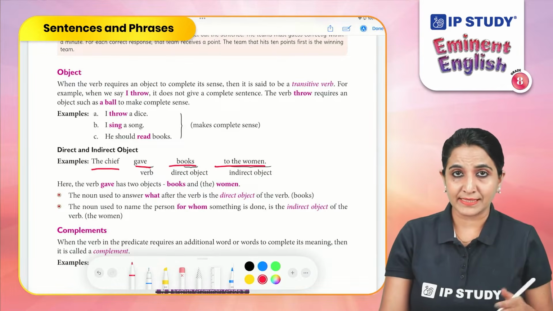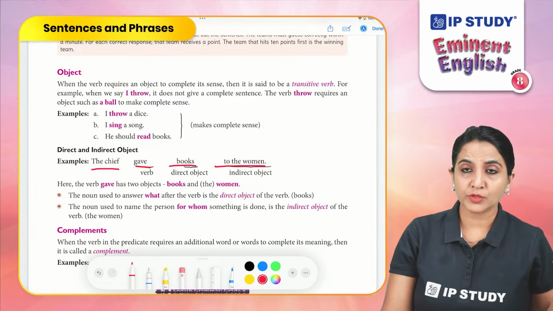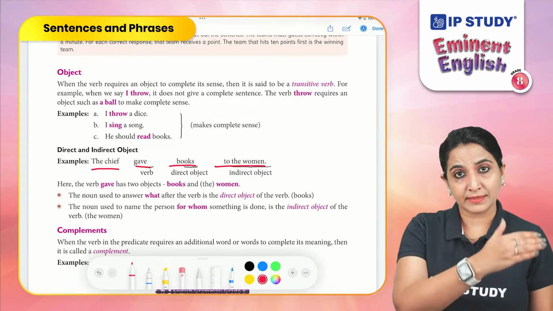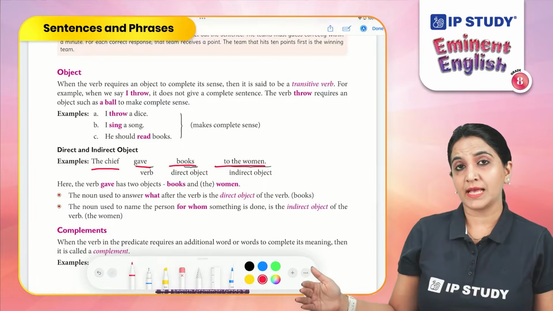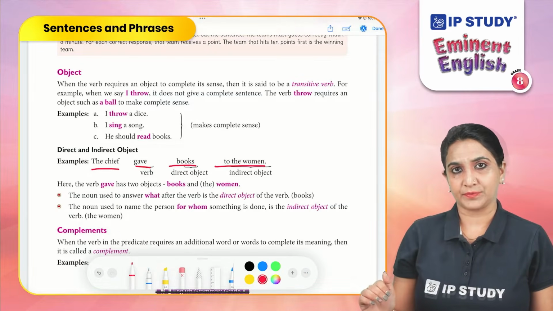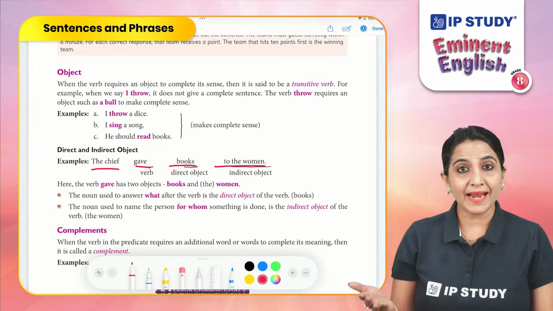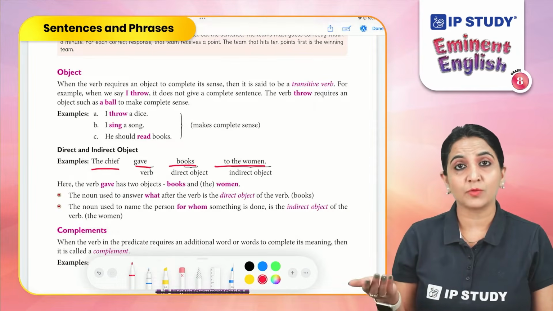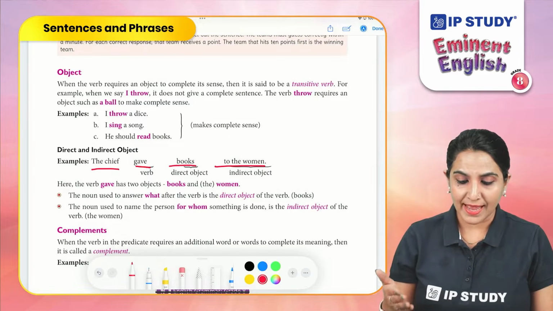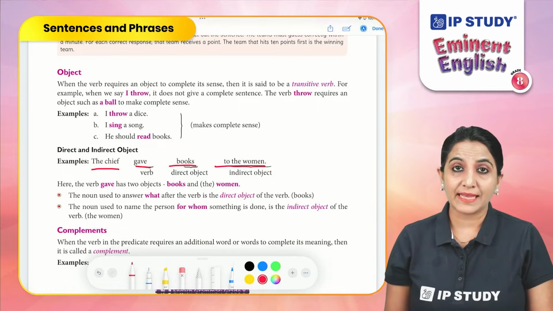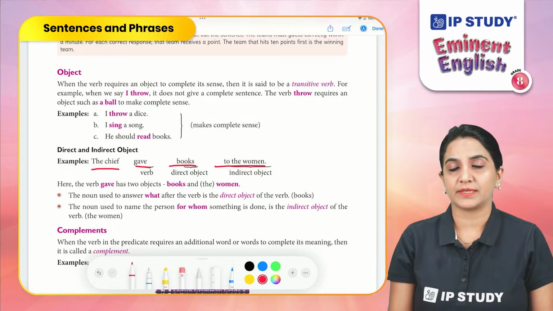Now, in this sentence, gave books to the women, all of these group of words are the predicate. Along with that, there is a verb, gave. And there are objects in the sentence. What are those? Books to the women. That means there are two objects.